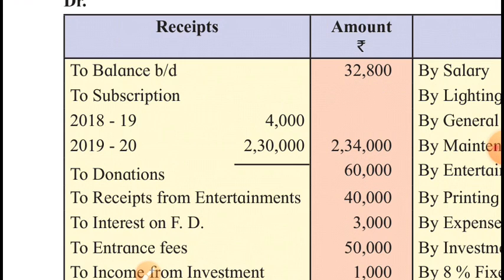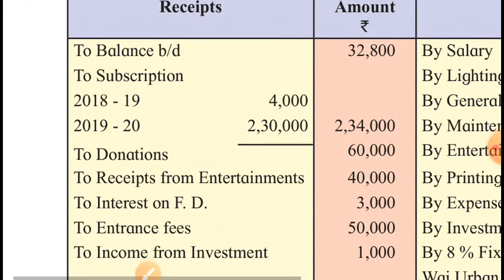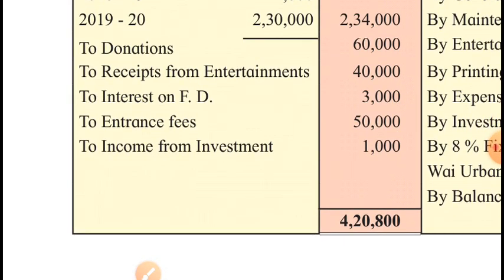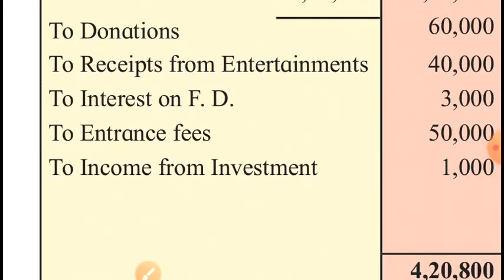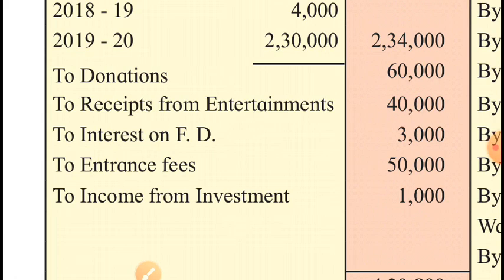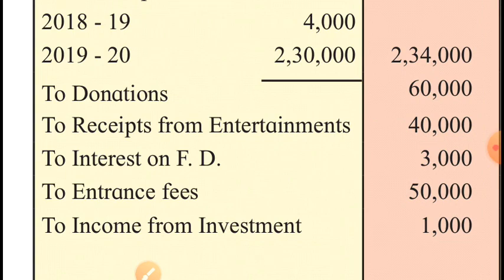Then we received subscription for the previous year, that is 2018-19, rupees 4,000, and for the current year rupees 2,30,000. Then we received donations, we had receipts from entertainments, we got interest on fixed deposit, we got entrance fees, and also income from investment. So all these items are incomes for this concern. Revenue items these are, unless there is any adjustment on it.